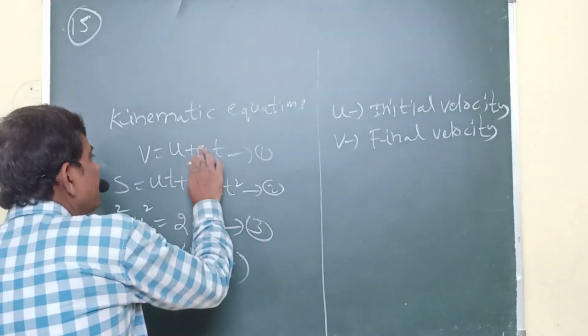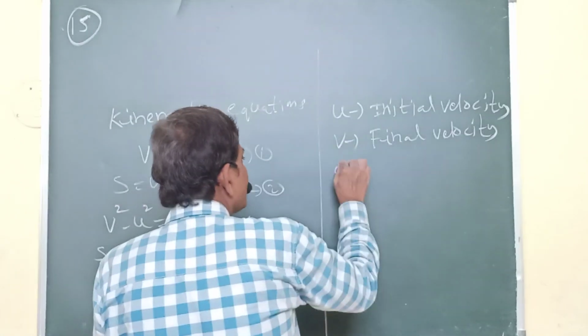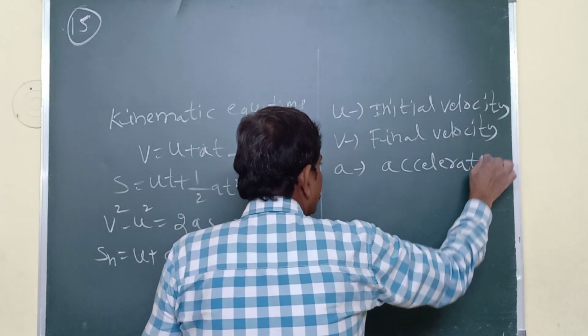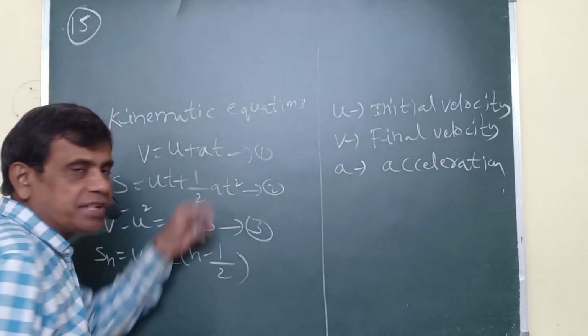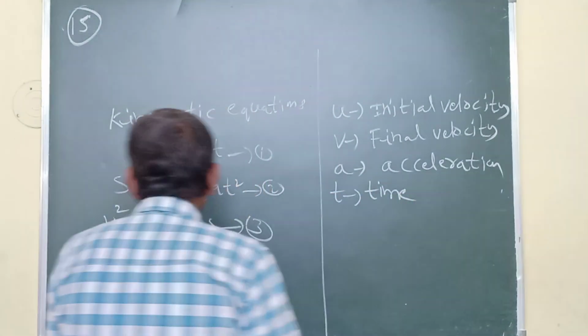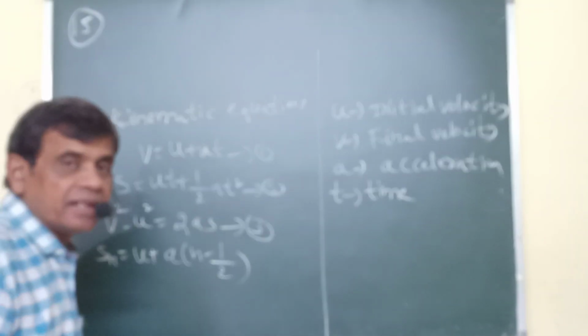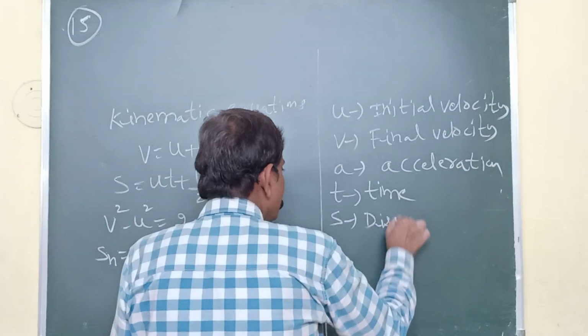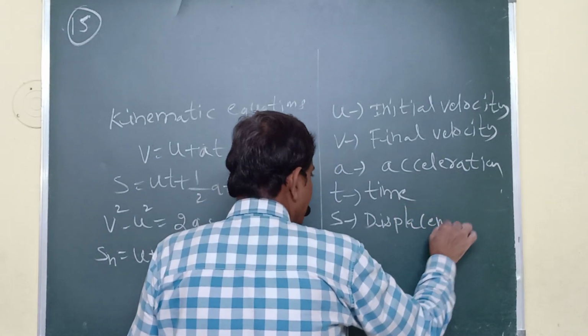What is the a? Acceleration. Next t. What is the t? Time. Next s. s is the displacement.